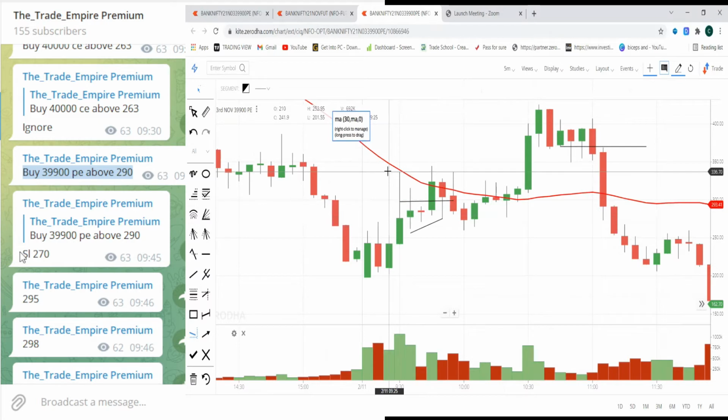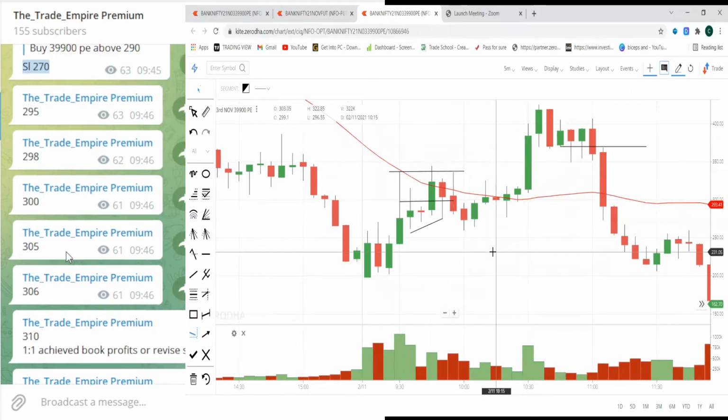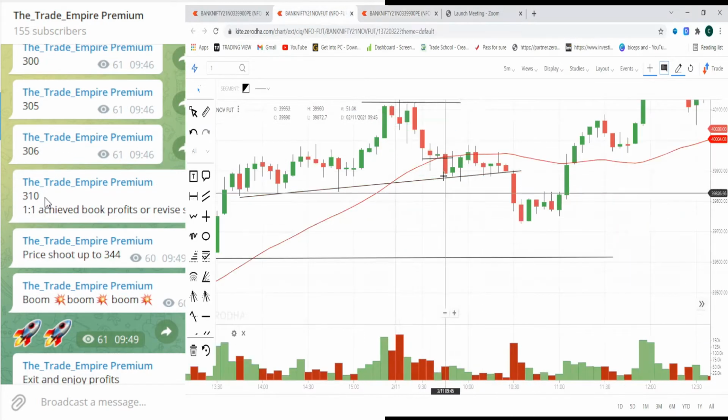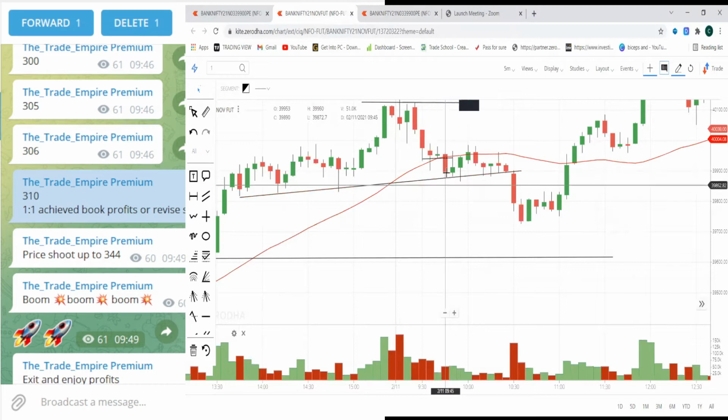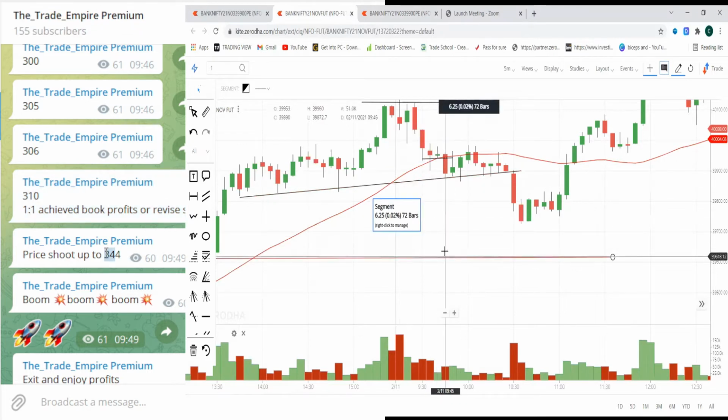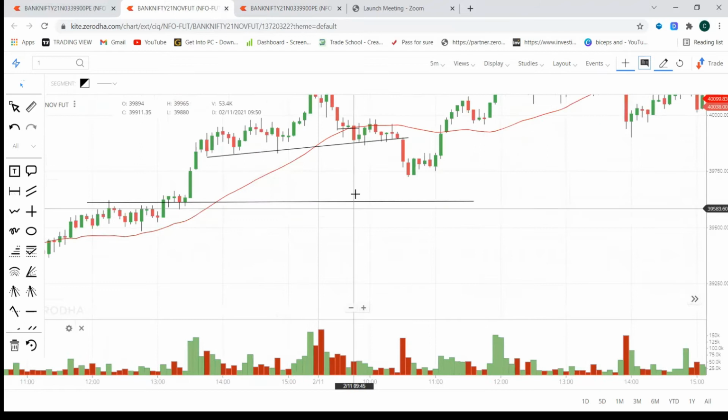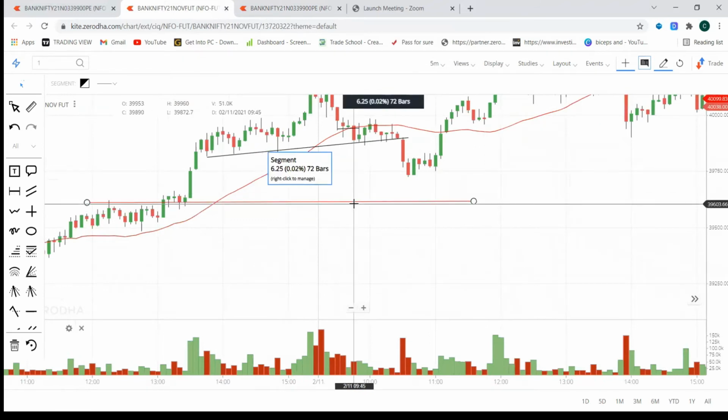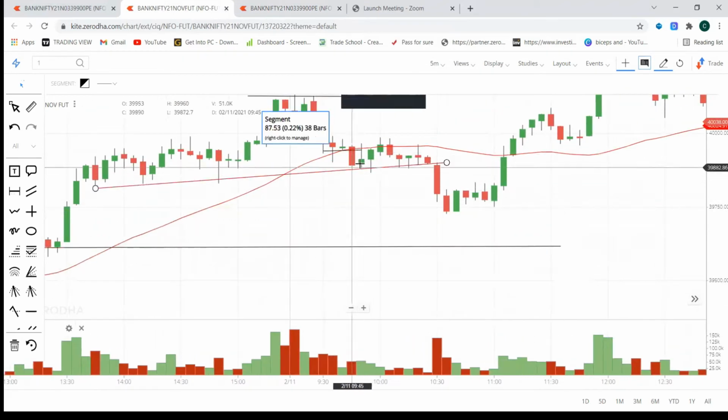It went till the resistance here, and I booked my first profit. In case the momentum was strong, it would have broken this support line and come till here. This was my conviction, but it didn't happen as I expected. Still, I managed to book a minimum profit on this particular trade.